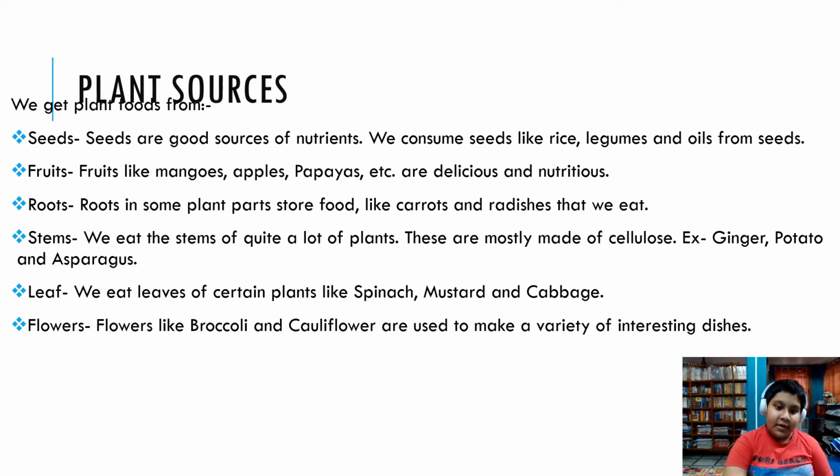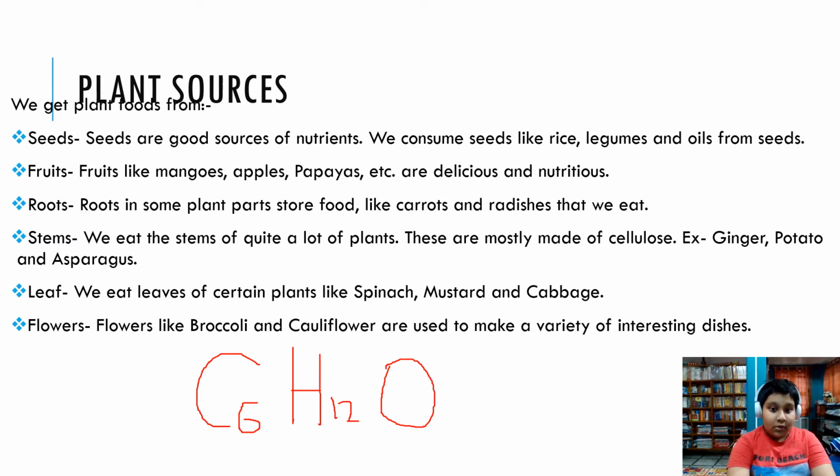And now, only for your information, let me give you the formula of glucose. Glucose is a carbohydrate, which we will cover later. So its basic formula is C6H12O6.